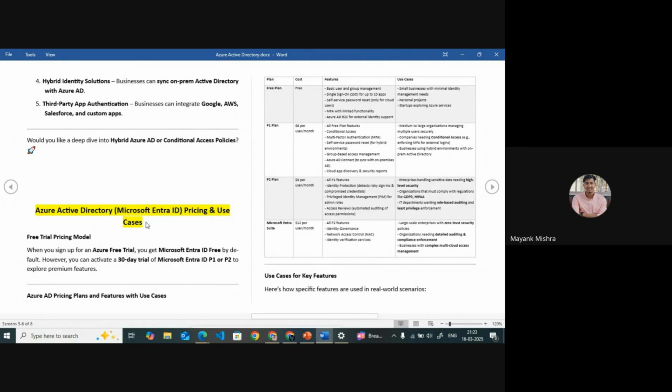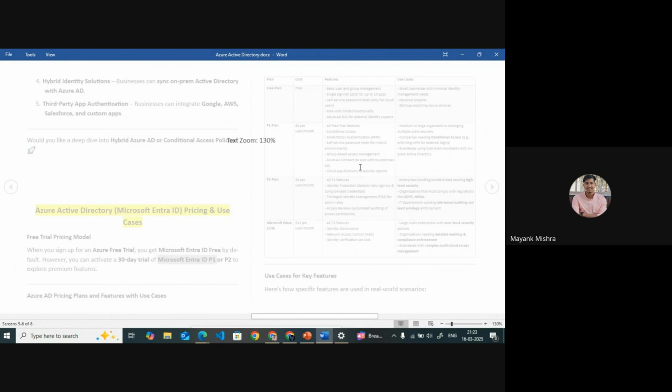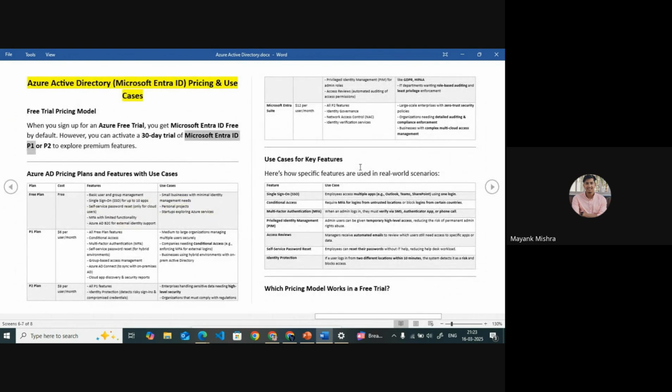Currently we are using a free tier. There are other tiers like Microsoft Entra ID P1 or P2, which are the premium ones.